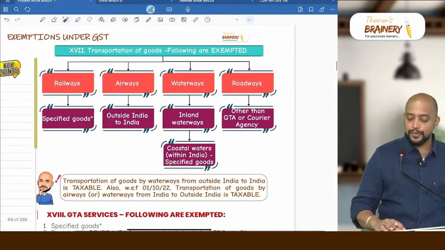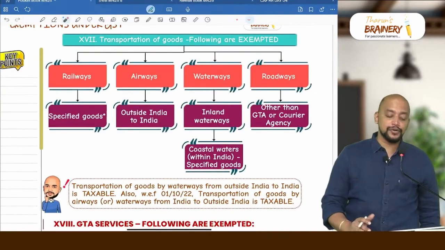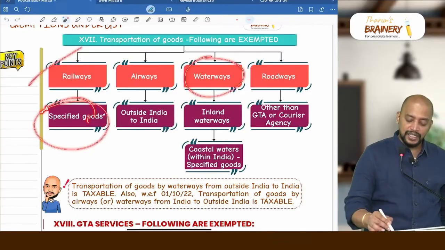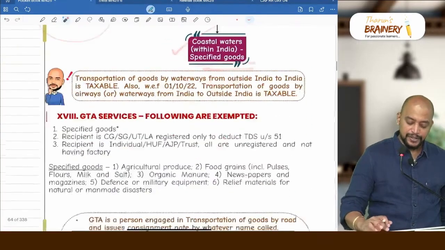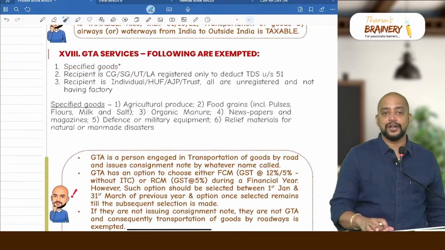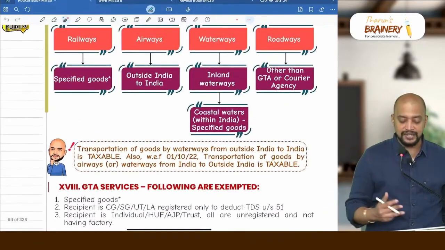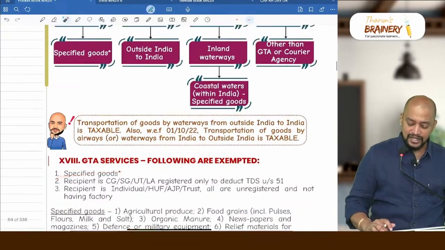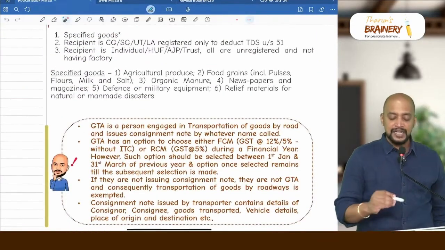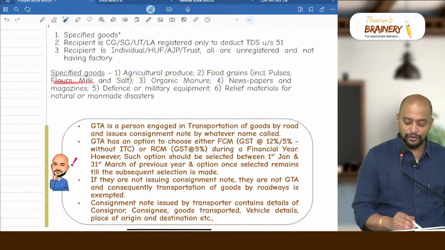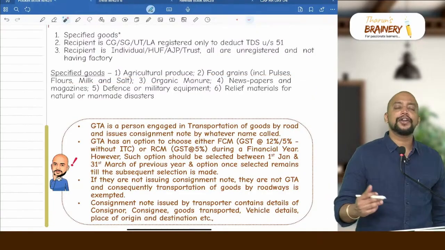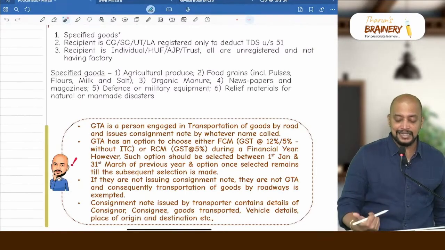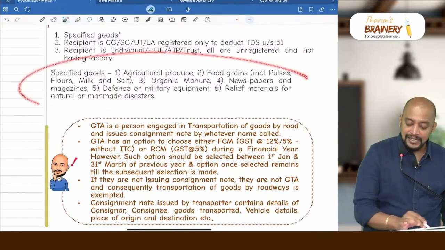Then next, transportation of goods. In case of transportation of goods, for railways, only specified goods; even waterways, coastal waters, also specified goods, and in case of GTA also we have specified goods. This specified goods point comes in three places: one in railways, another coastal waters between places in India, then GTA. What are those specified goods? Total 6 specified goods: agricultural produce, food grains including flours, pulses, milk and salt, organic manure, newspapers and magazines, relief material for natural and man-made disasters, and defense and military equipment.